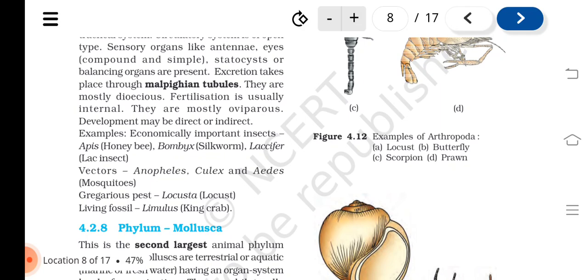Examples: economically important insects, Apis or honeybee, Bombyx or silkworm, Laccifer or lac insect. Vectors: Anopheles, Culex and Aedes. These are mosquitoes. Gregarious pest, example Locusta or locust. Living fossil, Limulus or king crab.